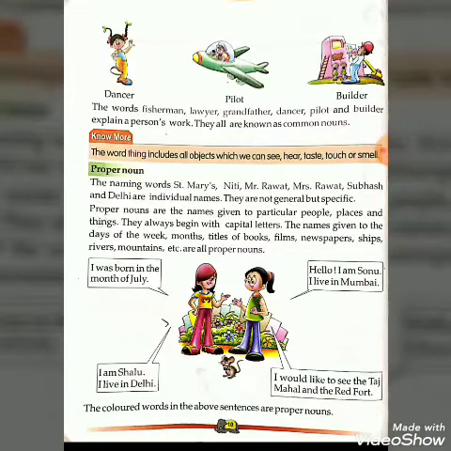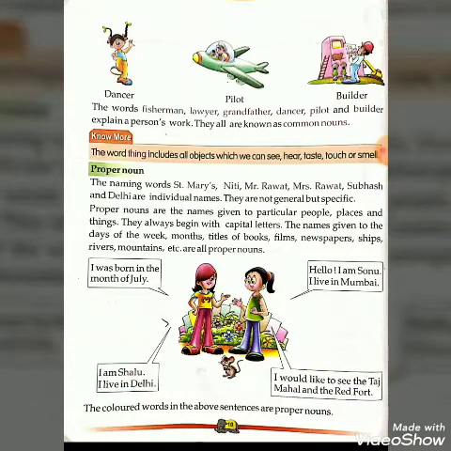The word thing includes all objects which we can see, hear, taste, touch or smell. Now the second one, proper noun.